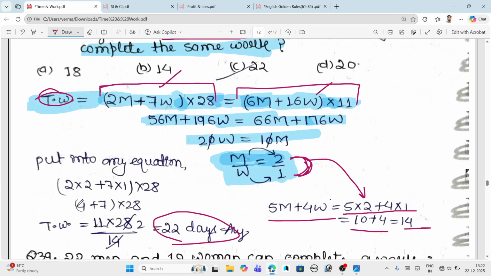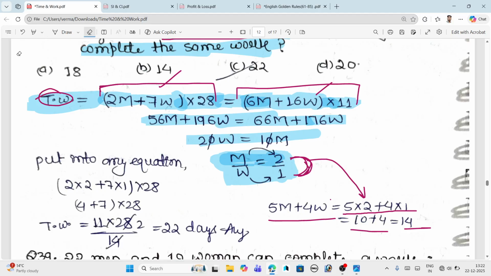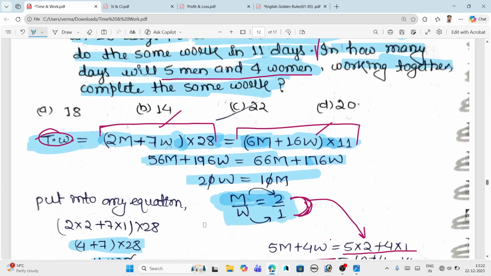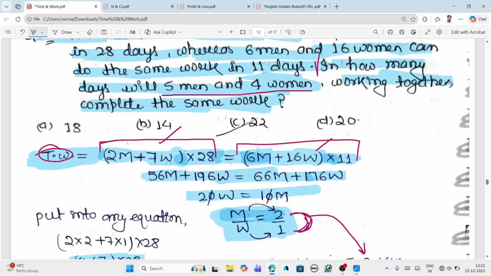Okay, so we will get 11 into 28 divided by 14. Just clearly see here, we put the value of 2 and 1 in this first equation, we will get 4 plus 7 into 28, we will get 11 into 28. Is it clear here right now? When we divide it by 14, we will get 22 as the number of days they are working together. So the right option is option C, that is 22.